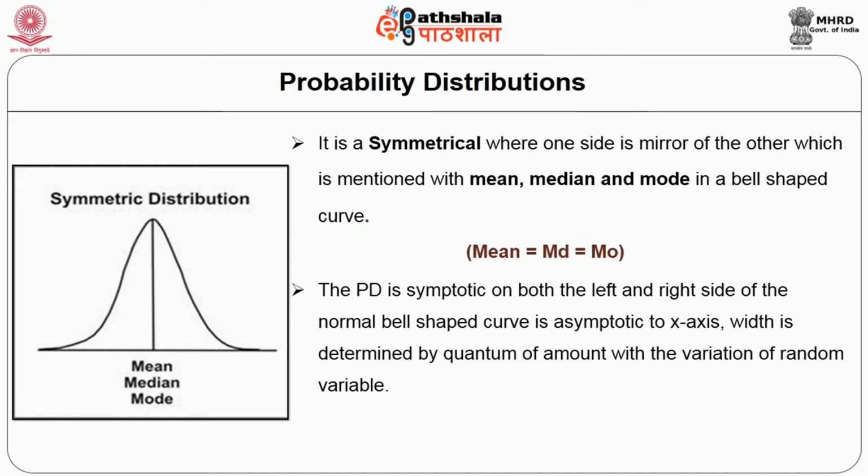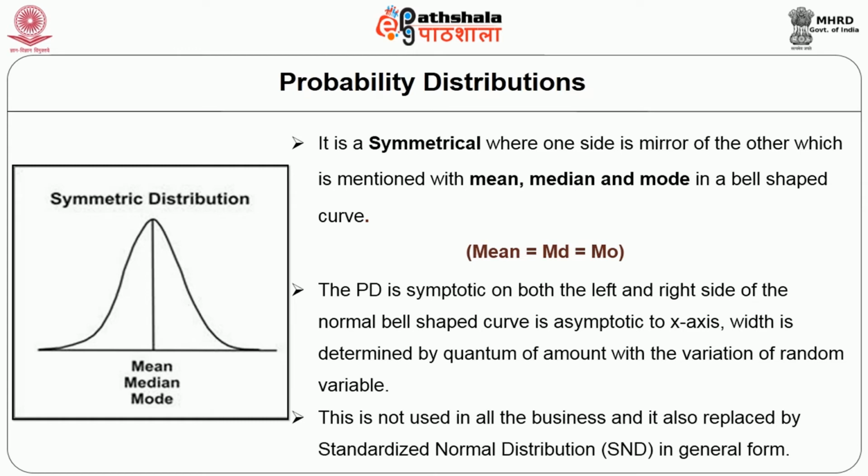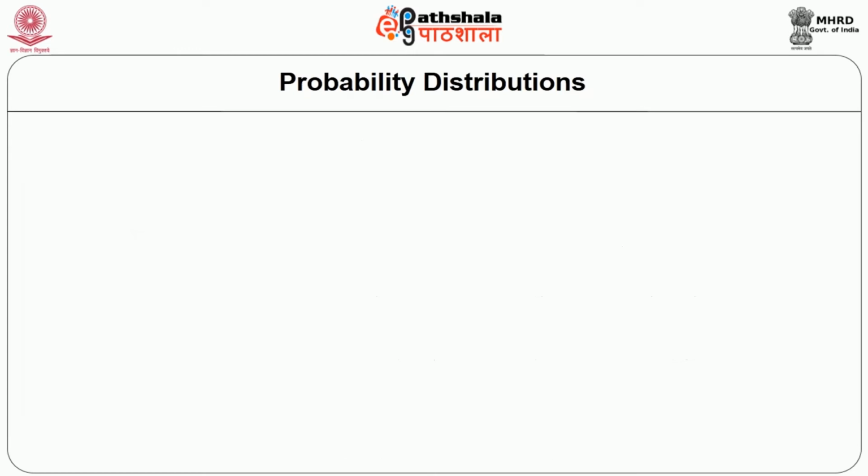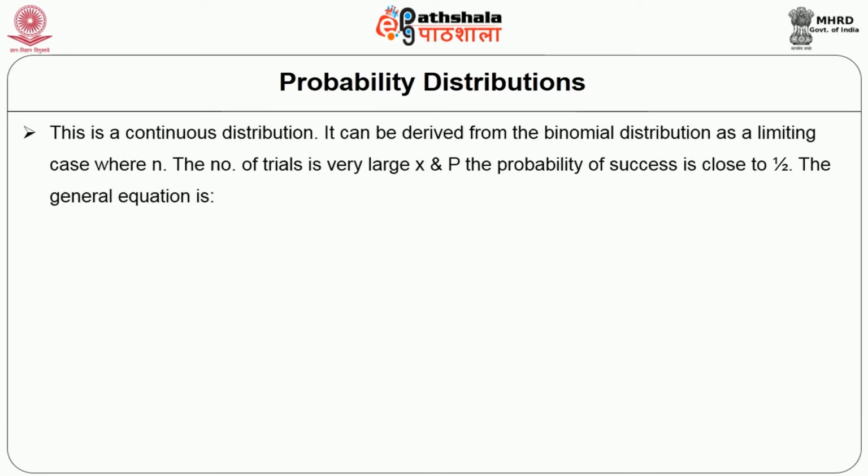So the x-axis, with its width, determines the quantum of the amount, with the variance of the random variable. This is now replaced by the standard normal distribution in a general form. This is also a continuous distribution. It can be derived from the binomial distribution as a limiting case where n, the number of trials, is very large.